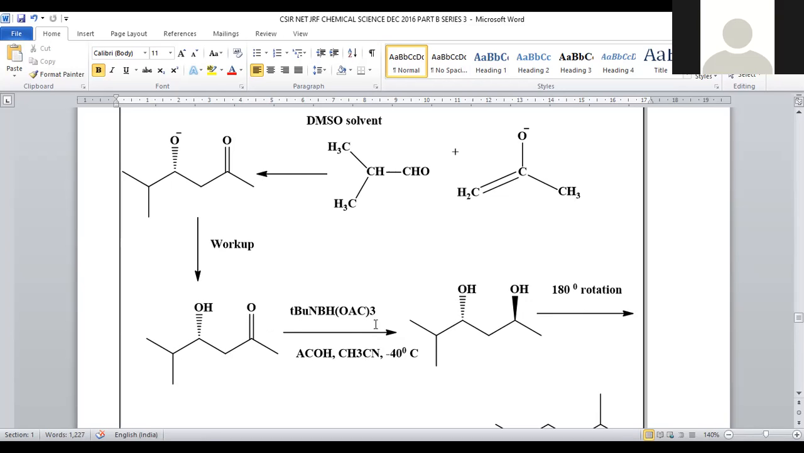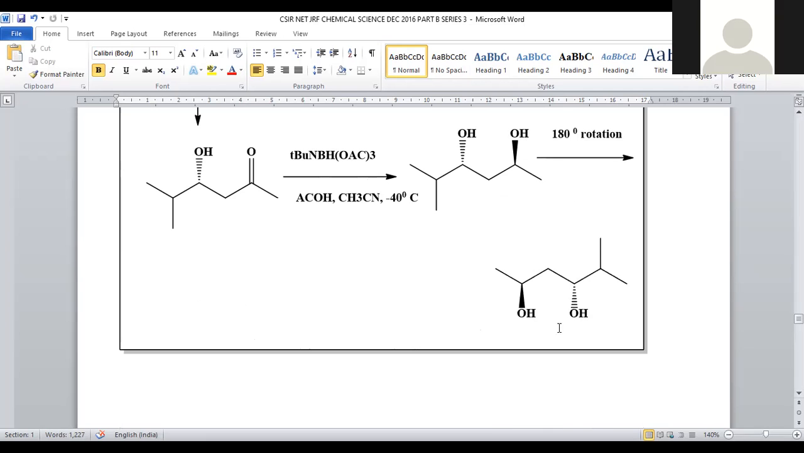Because what reagent are we adding? This is a very bulky reducing agent. Around the boron, on one side we have nitrogen, and that nitrogen has tertiary butyl groups. On the other side we have three OAc groups. This is a very large moiety. When this larger moiety is added, the already existing group is at the backside. So the only option for this one will be the front side, so that here OH will come to the front side only. There is no option for the backside.